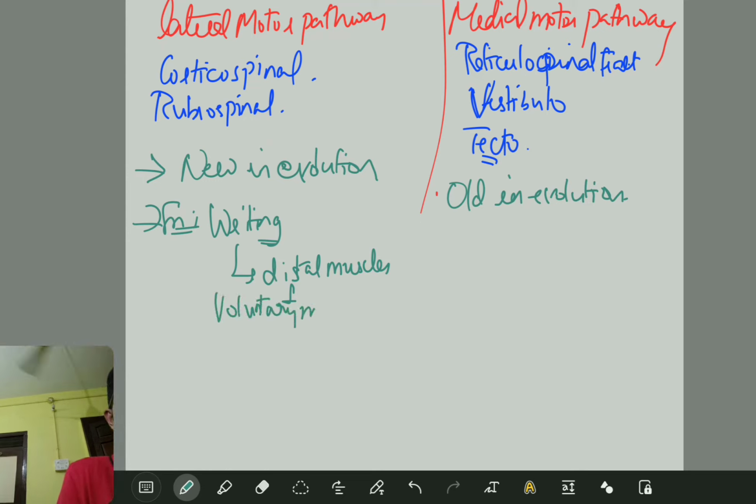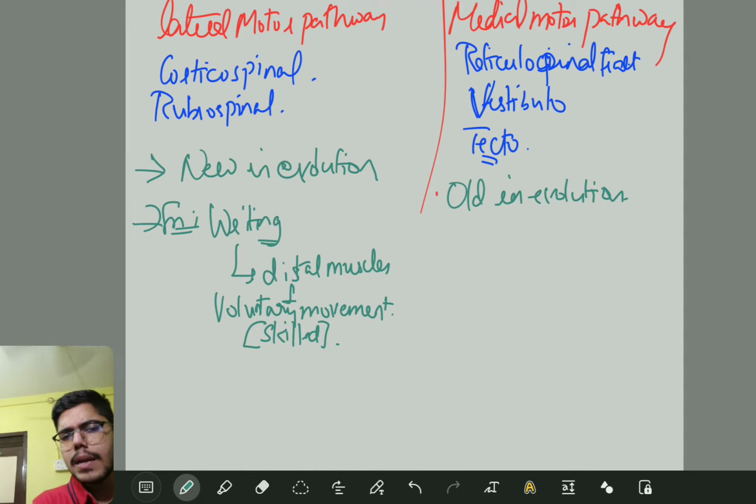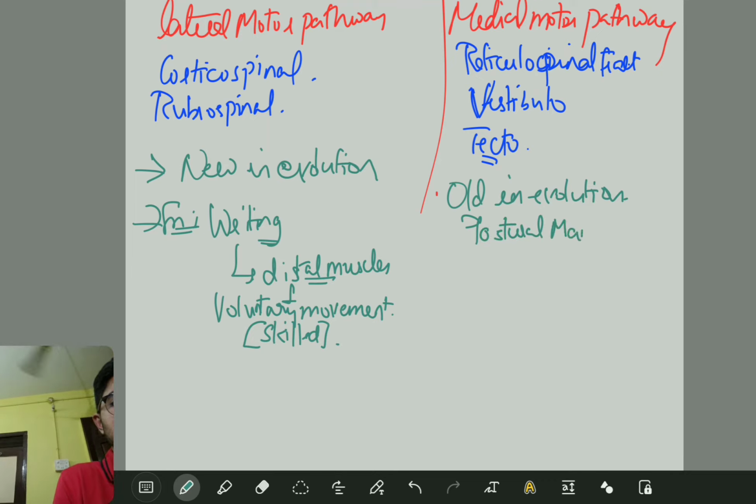voluntary movement, which means it is a skilled movement. That's it. Writing, we all tend to write, and it is a part of distal muscles, so it is a voluntary movement, skilled movement. Fine. What is the function of the medial motor pathway? We have three important functions, and all these three functions start with the letter P. That is postural maintenance. We discussed postural maintenance.